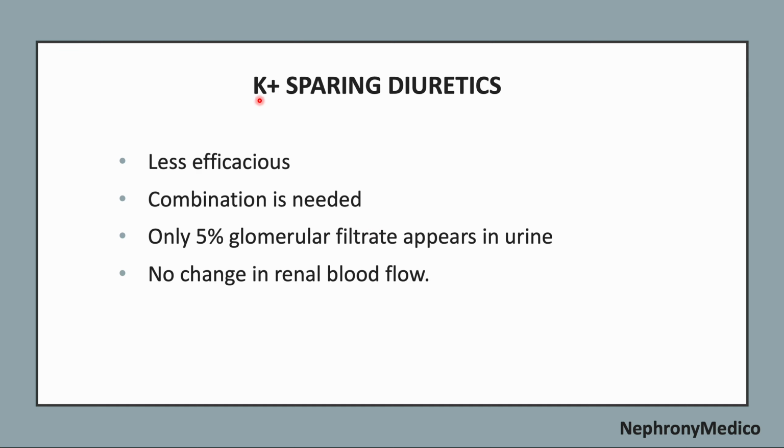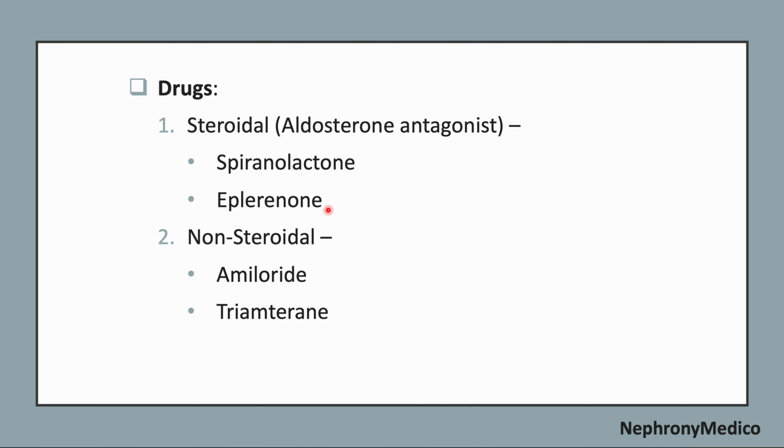Now, let's talk about potassium sparing diuretics. It is less efficacious and its combination is needed. Only 5% of the glomerular filtrate appears in the urine and there is no change in the renal blood flow. Drugs include steroidal ones like spironolactone and eplerenone, and non-steroidal ones like amiloride and triamterene.